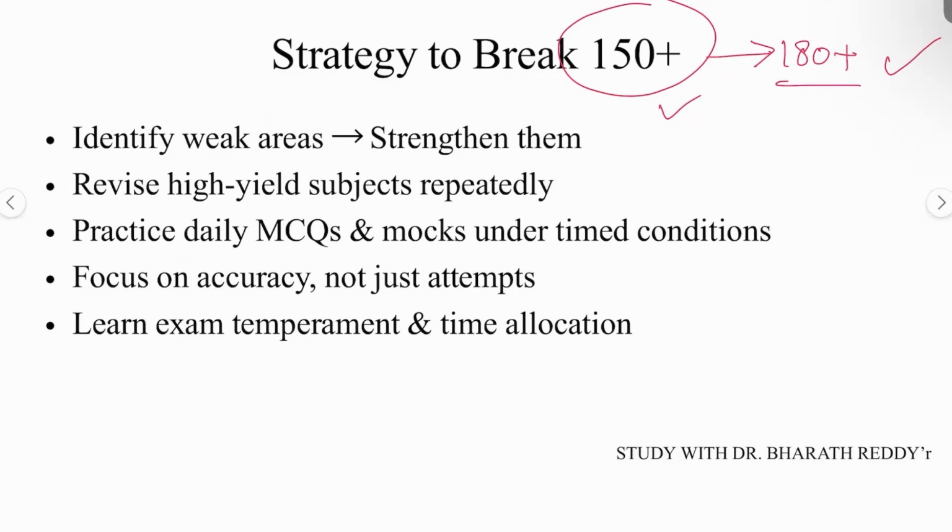And the strategy that you have to follow is to identify the weak areas. Whether you are weak in OBGYN, whether you are weak in medicine, or you're weaker in dermatology or orthopedics, the first thing that you have to do is identify. Take a paper and write what subjects you are very strong in, what subjects you are very weak in, and what subjects you are very good and very bad at also. These things you have to identify by yourself only.